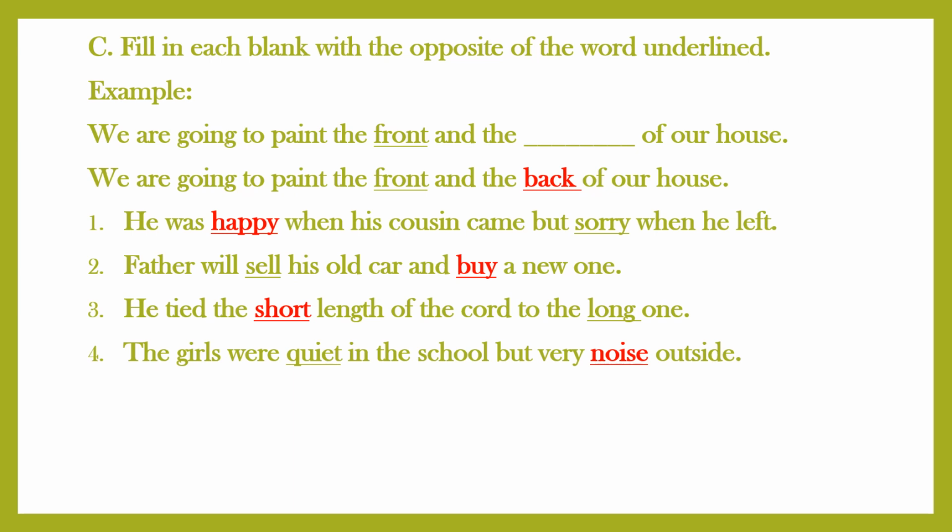The girls were quiet in the school. Quiet is in underline form, so the opposite of quiet is noise. So the sentence will be: the girls were quiet in the school but very noisy outside. The fifth sentence is: 5 years ago I was dash, now he is very rich. Rich is in underline form and the opposite of rich is poor. So 5 years ago he was poor.